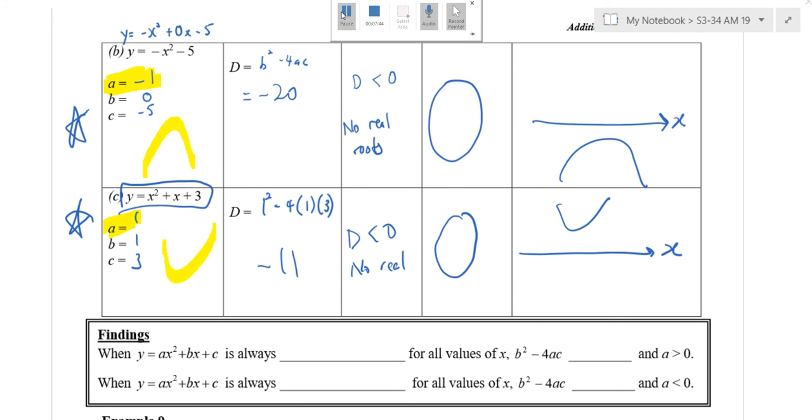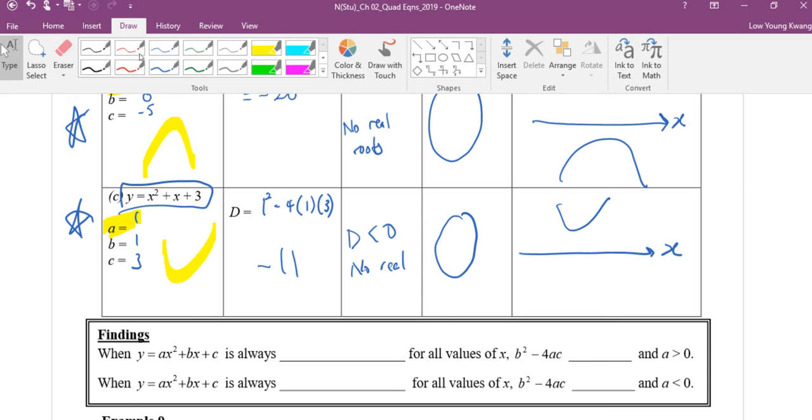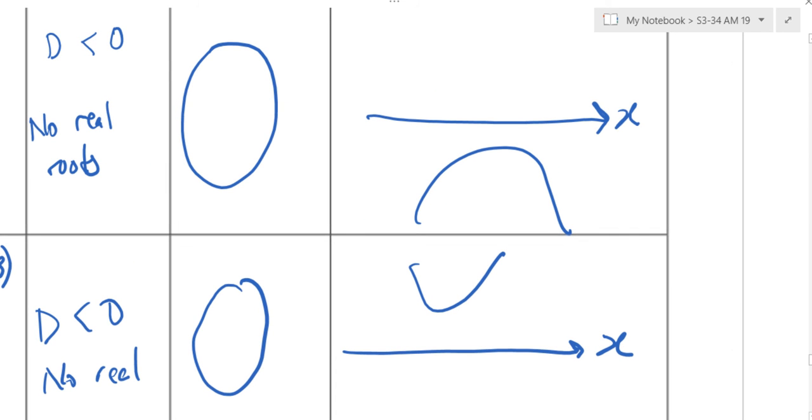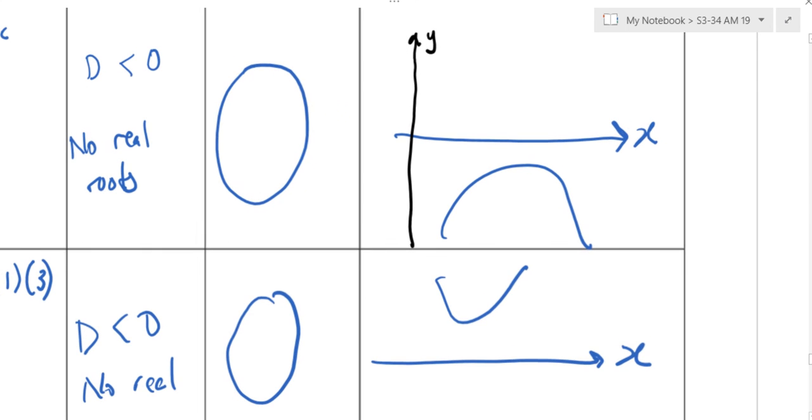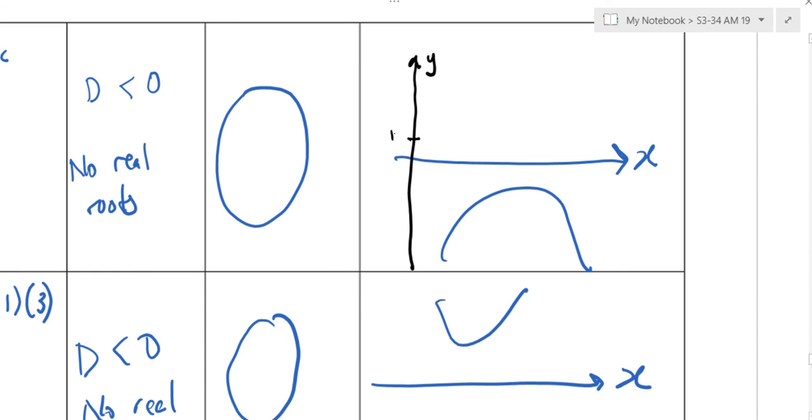Can everyone help me? Use another color. Follow me, please. Draw the y-axis. Gerald, can you draw the y-axis for me? I'm referring to the first one, Ken. First one, I zoom in. Can you help me write down 1, 2, 3, 4? What about this one? -1, -2, -3, -4. Take out a highlighter and highlight.